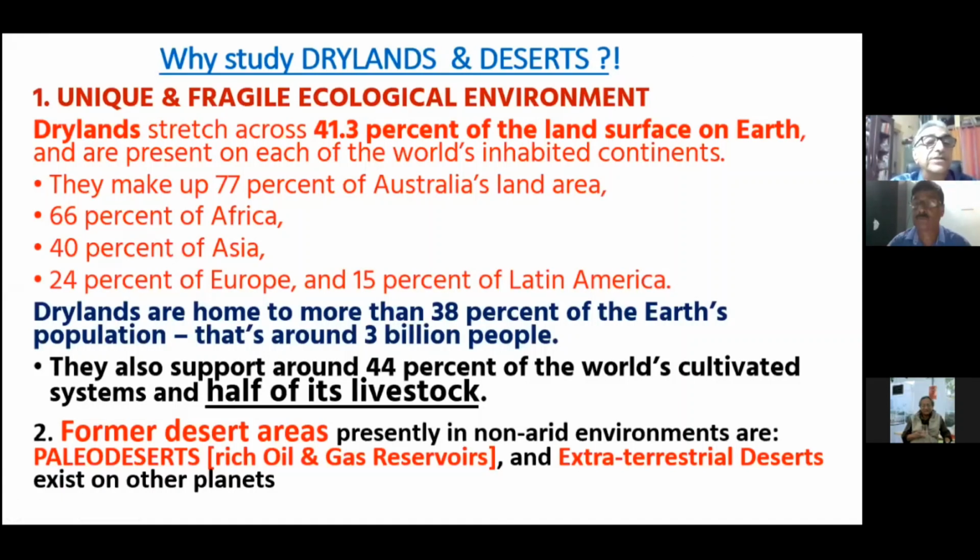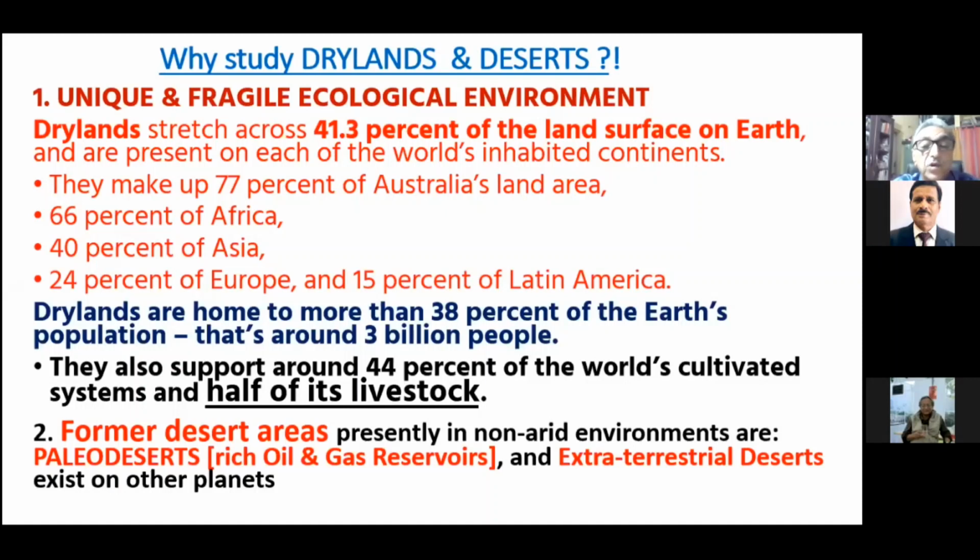Nearly 77% of Australia's land is all desert. 66% of the Africa continent is desert. 40% of Asia is also desert and dryland, and 24% of Europe, 15% of Latin America, they are all dryland environments. And they are home to nearly 38% of Earth's population. That is around 3 billion people. They live here in these dryland environments.